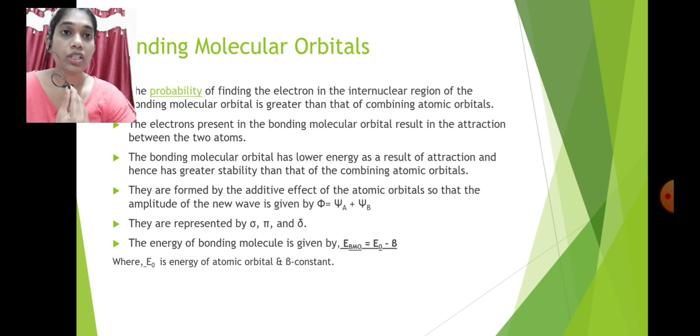So whatever electrons are present in the bonding molecular orbital, they are combined due to attraction of the two atoms. So here is the attraction of the electron with the other atom's nucleus, and the bonding molecular orbital has lower energy because of this attraction.